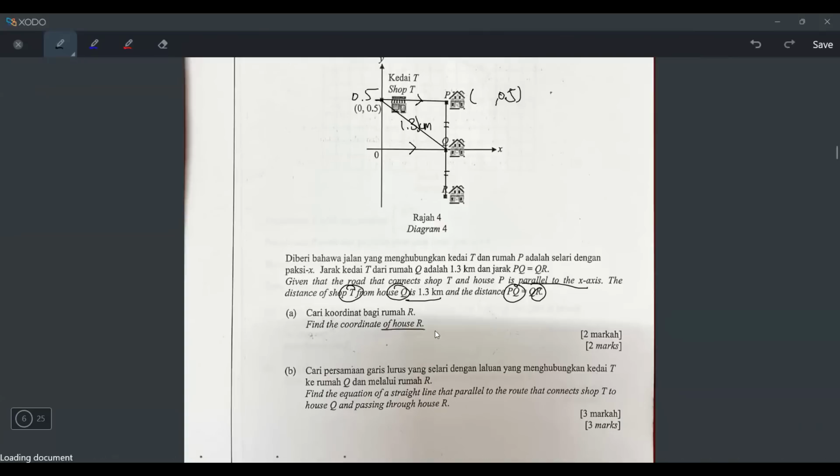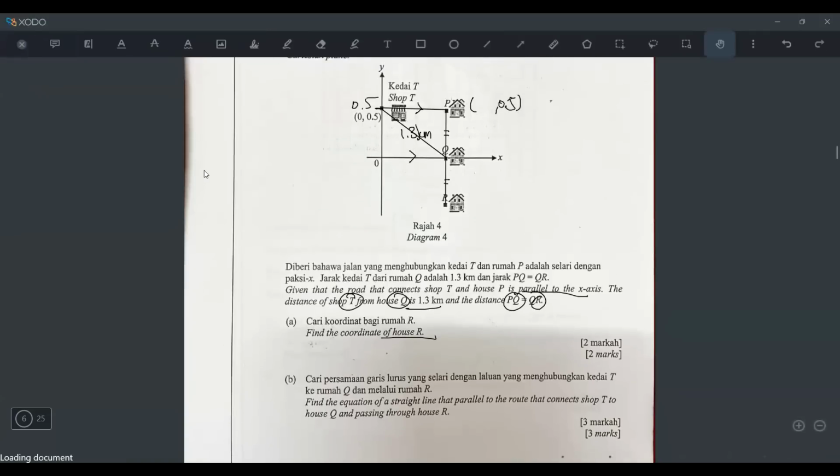And then for part A, they say find the coordinates of house R. I think this is quite simple because if you label nicely like this, you can actually find the coordinates of P, Q, and R, all of it. How to find? Did you remember they say the TP line and the x-axis are parallel? It means this must be a 90 degree angle, because this is straight, this is straight, parallel, so they must be 90 degrees.